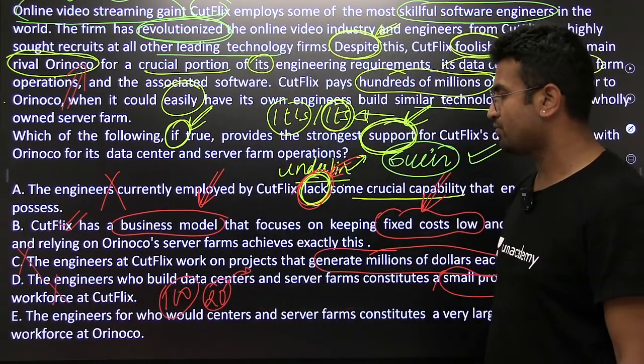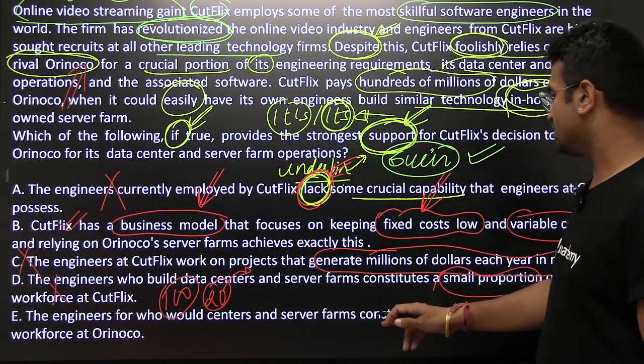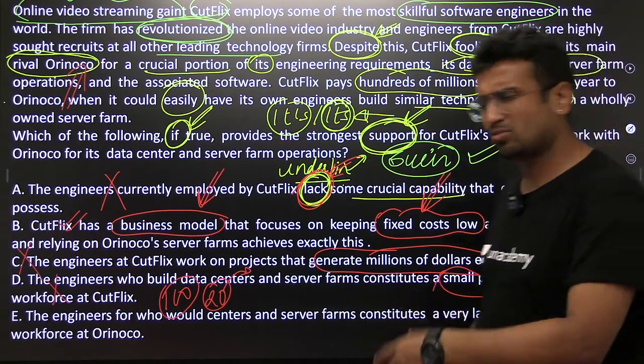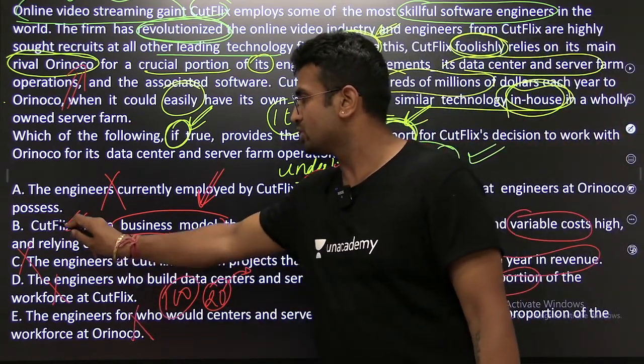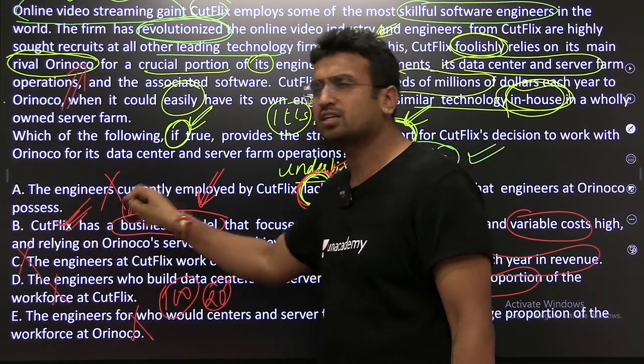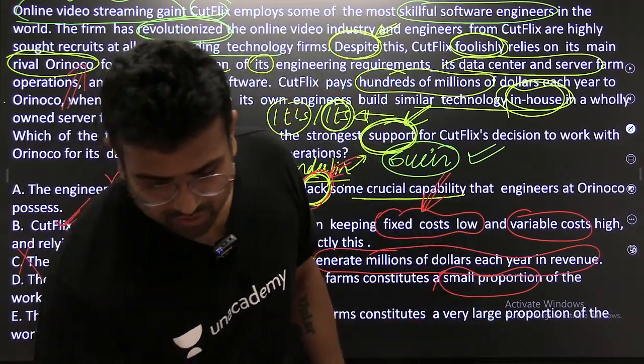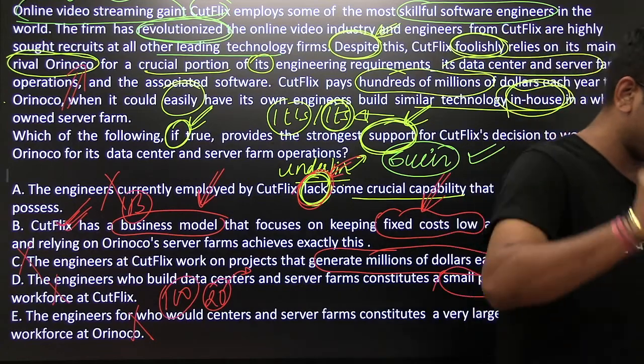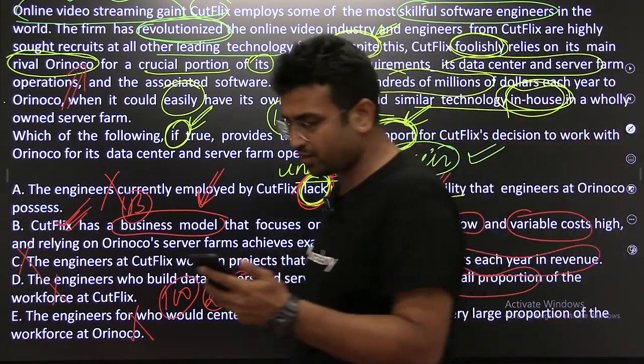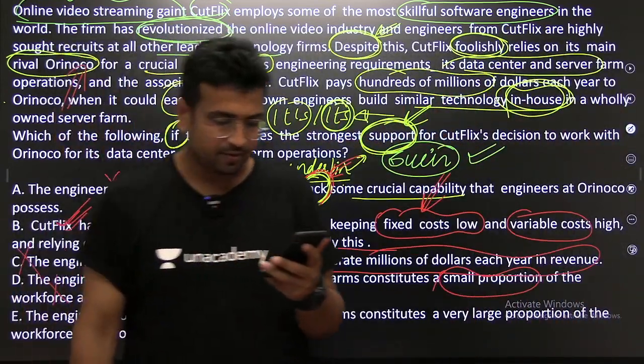The engineers who build data centers and server farms constitute a very large proportion, the exact opposite of that. This is also needed. So what is the correct answer? B is the correct answer. Is it clear, everybody? I can totally understand that this question was slightly difficult, but it was a very, very good question. Is it fine, everybody?